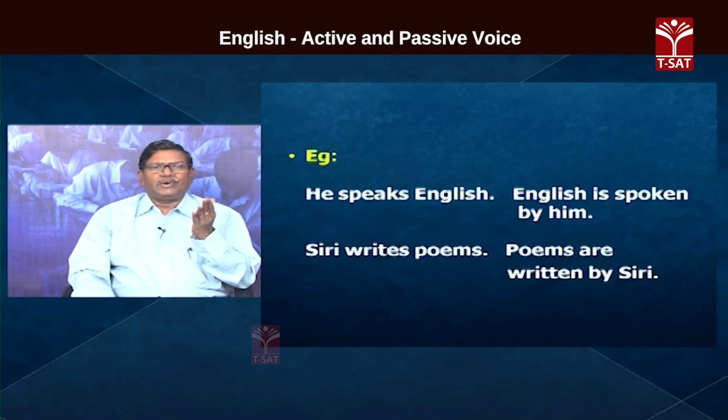Siri writes poems. When we transform these sentences from active to passive, what happens? English is the object in the first sentence, and in the second sentence, poems, it is plural. Siri writes what? Poems. He speaks what? English. So these are transitive verbs, speak and write.